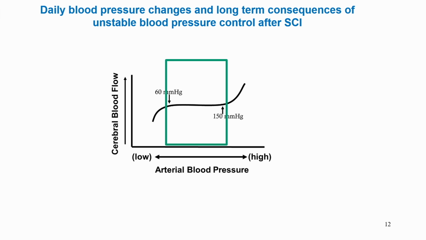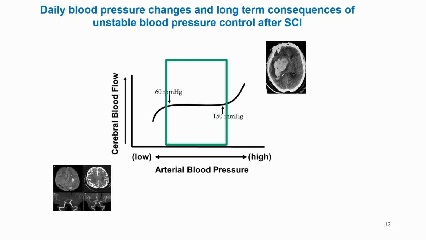When arterial blood pressure goes outside of this limit, the brain vessels cannot sustain autoregulation, and this could result either in hypertensive crisis resulting in hemorrhagic stroke, or, if arterial blood pressure is very low, the person is predisposed to ischemic stroke. That's why we have to keep arterial blood pressure in mind.